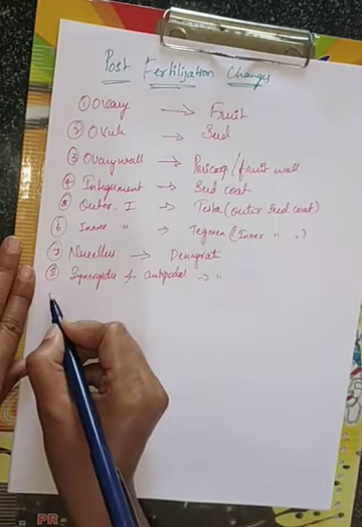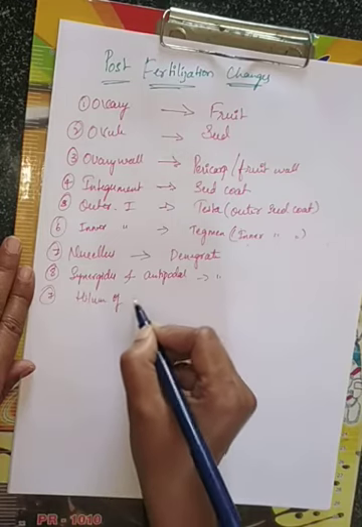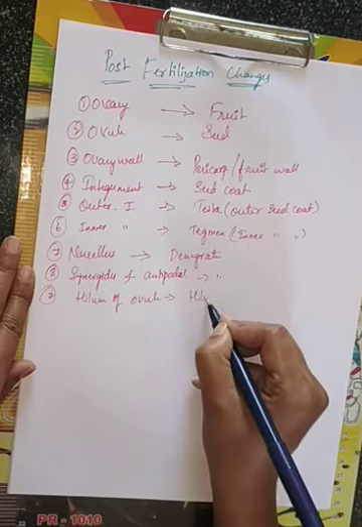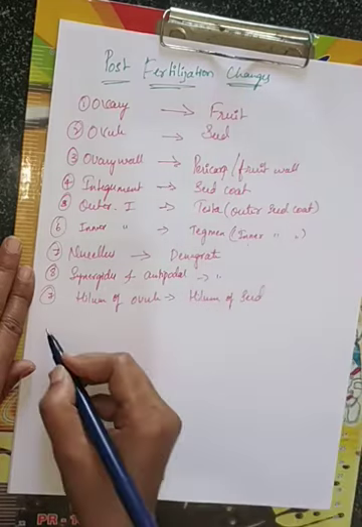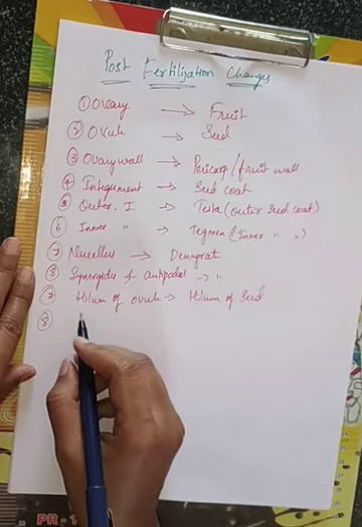And then hilum of ovule will form hilum of seed. Next I am going to talk about seed only. In that structure of seed you people are going to learn everything, don't worry about that.